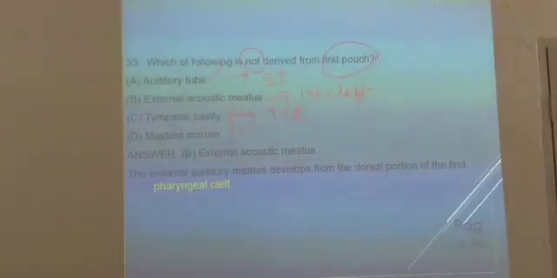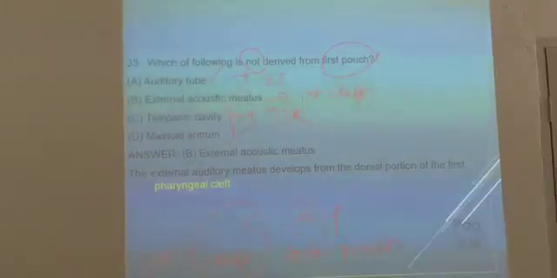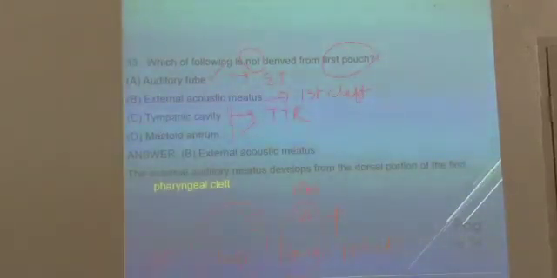So you should have a basic idea about CAP, which I already told you. C for cleft, A for arch, P for pouch. Cleft is related to ectoderm, arch is related to mesoderm and pouch is related to endoderm. So external auditory meatus develops from the first cleft. The answer is given over here. EAC is related to cleft, not to the pouch.